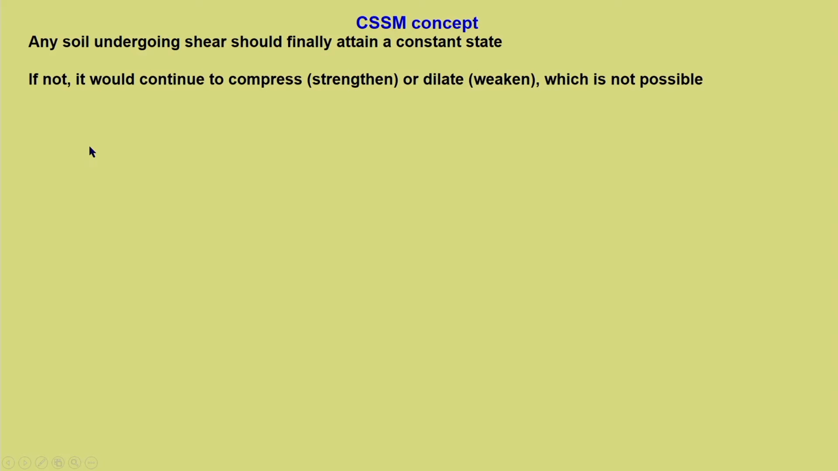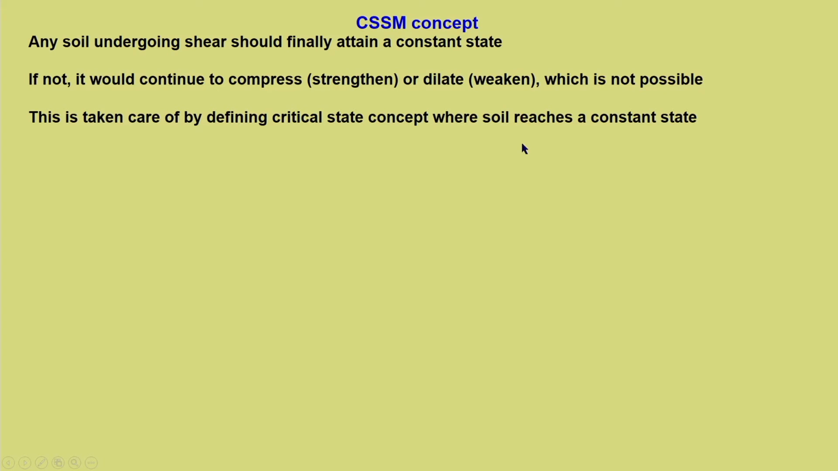Why? Because if not, it would continue to compress, that is strengthen, or dilate, that is weaken, which is not possible. This we have seen, these two actions are common, whether it is cohesionless or cohesive. When the soil is getting sheared, it will either undergo compression or it will undergo dilation. Now, can this be a continuous process?